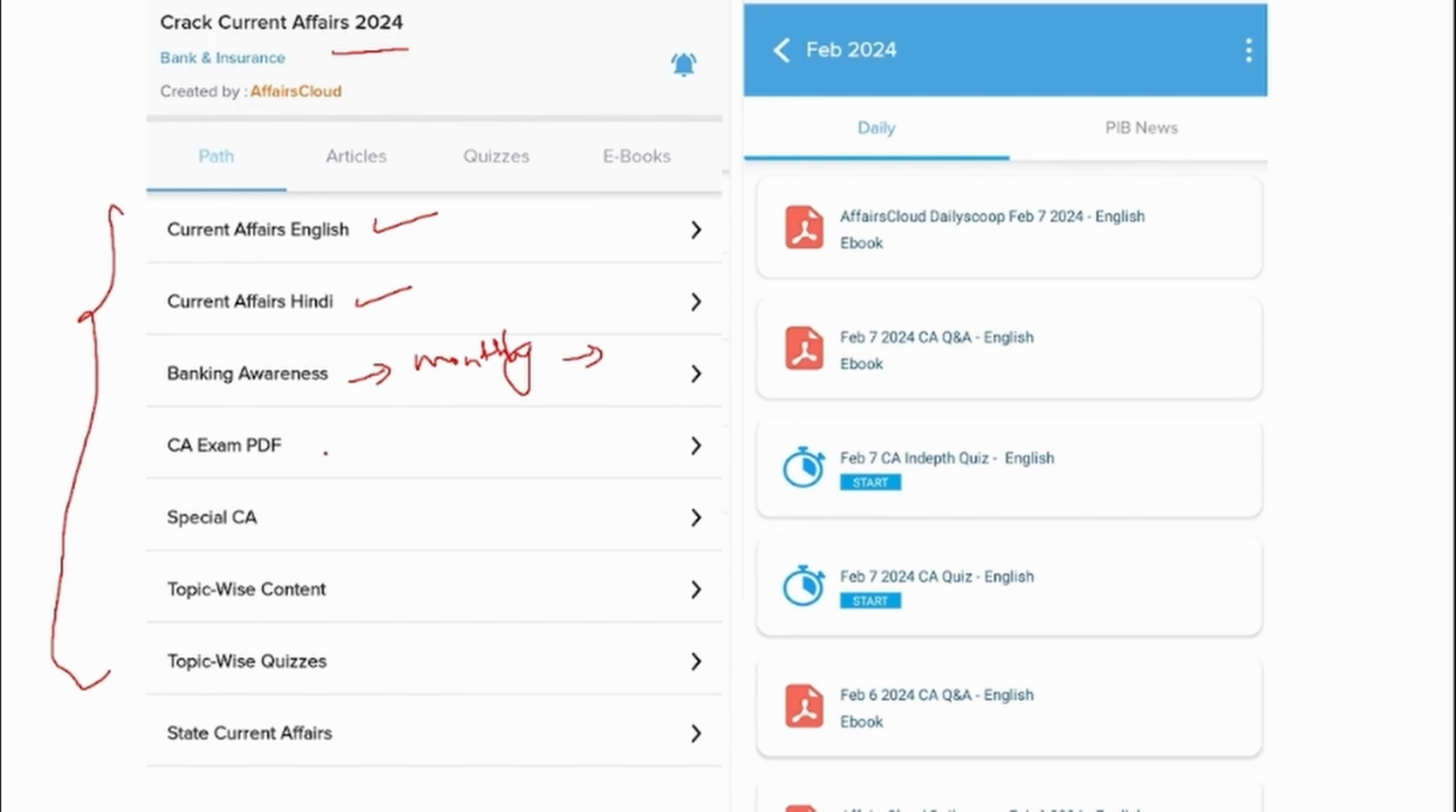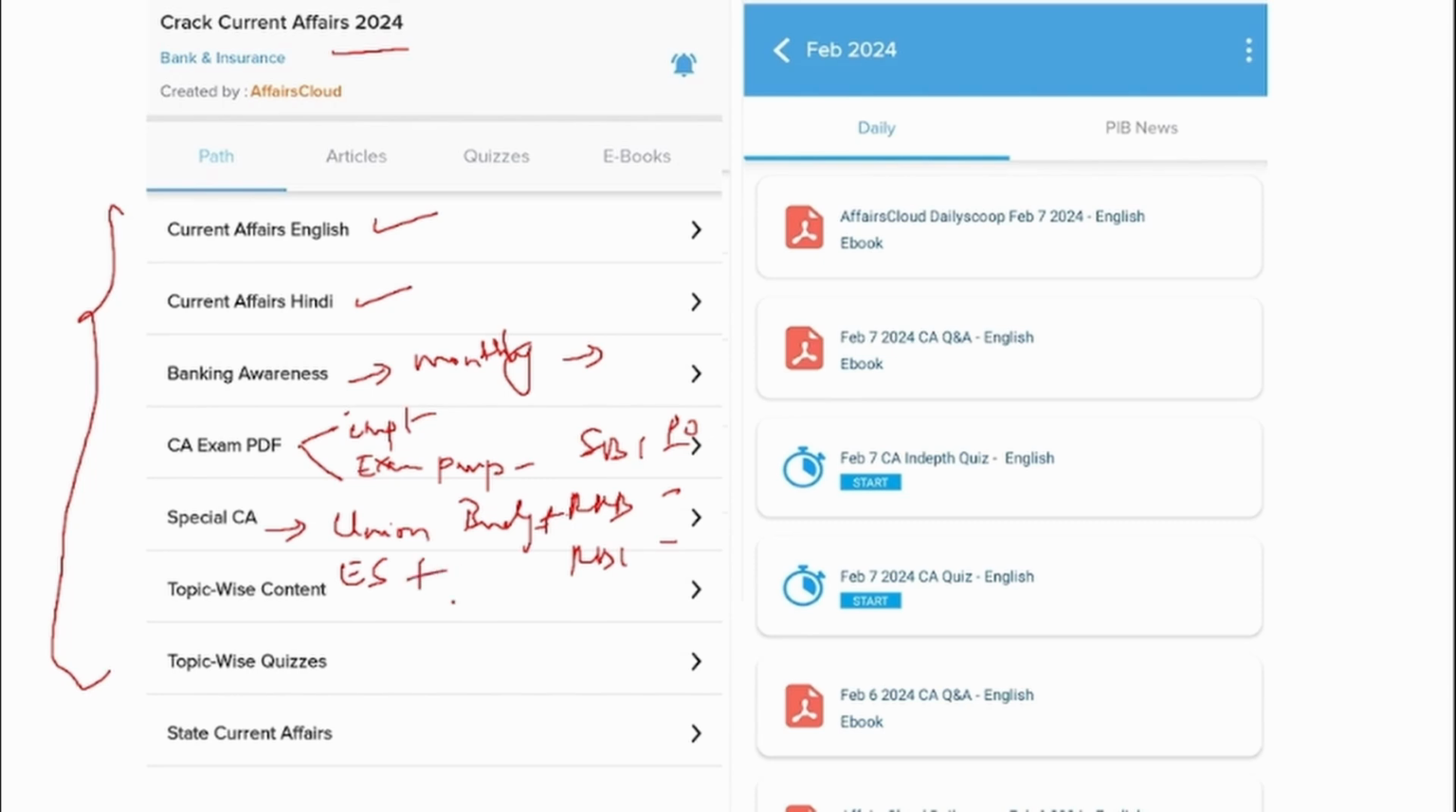And the Current Affairs Exam PDF will have two categories. One is that the most important news of that particular month will be uploaded in this Current Affairs Exam PDF, and the Exam Perspective PDF will also be uploaded. Next is Special CA. This will contain Union Budget, Economic Survey, and also the most important events that have taken place globally as well as nationally.